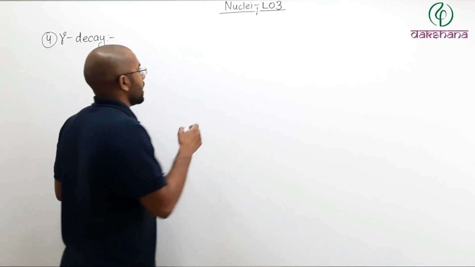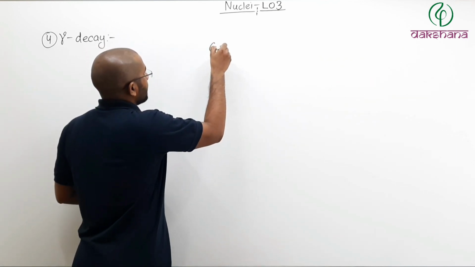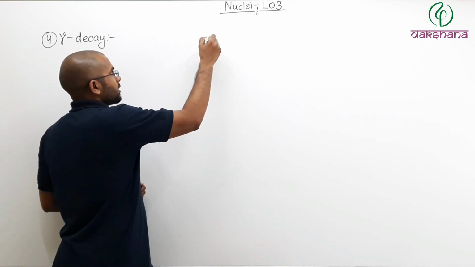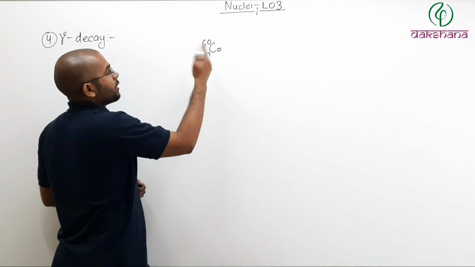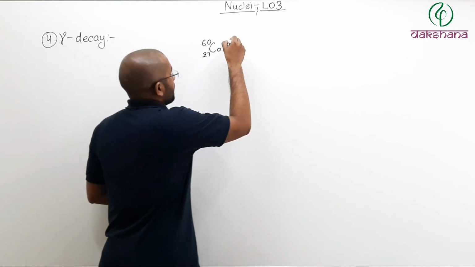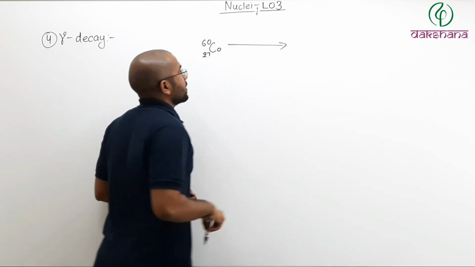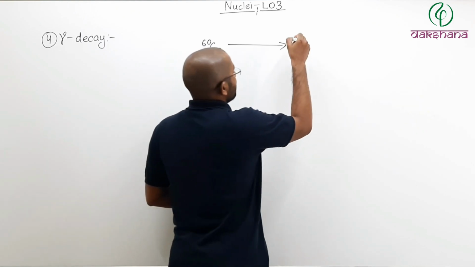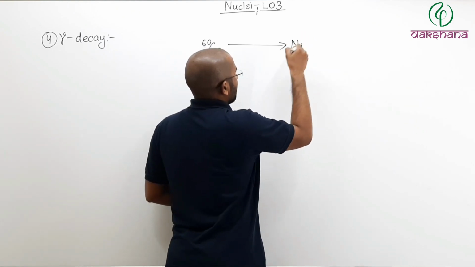So let us take an example, cobalt-27. Now cobalt has atomic number 27 and mass number 60. Now cobalt undergoes a beta minus decay to change itself into nickel.